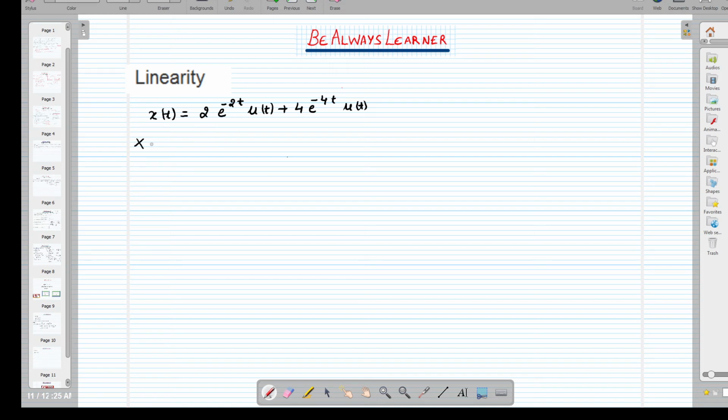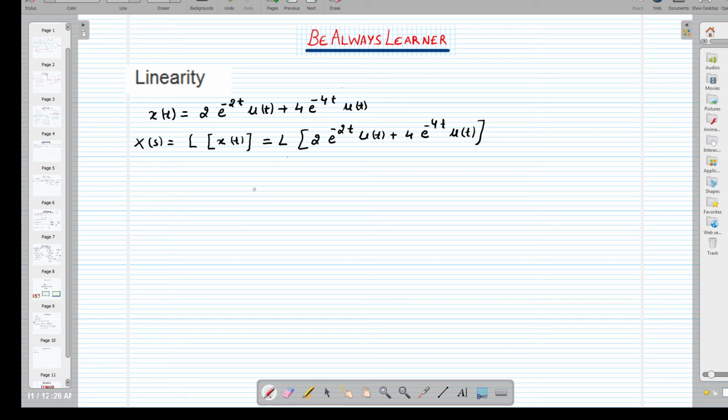So we have to find out X(s), which is the Laplace transform of x(t), right? So it is in this form. So we can write Laplace transform of 2 e raised to the power minus 2t u(t) plus 4 e raised to the power minus 4t u(t), bracket close.